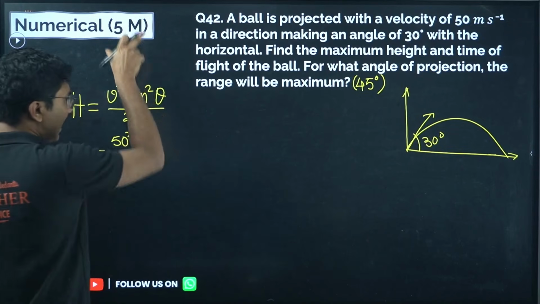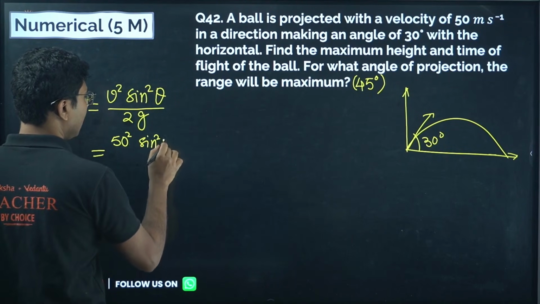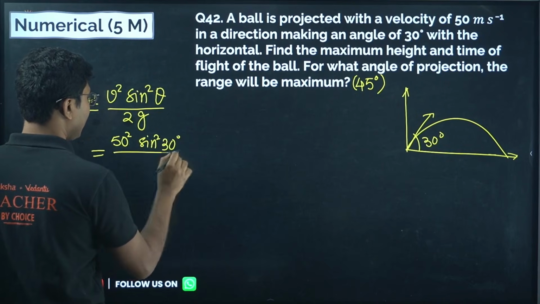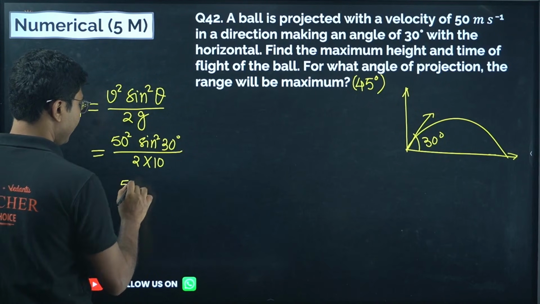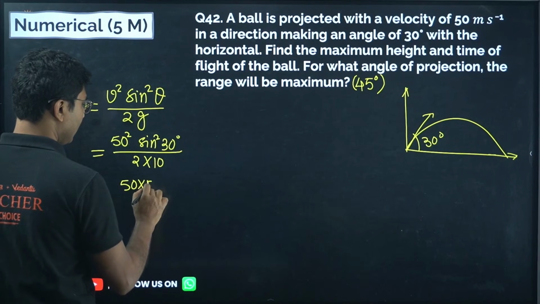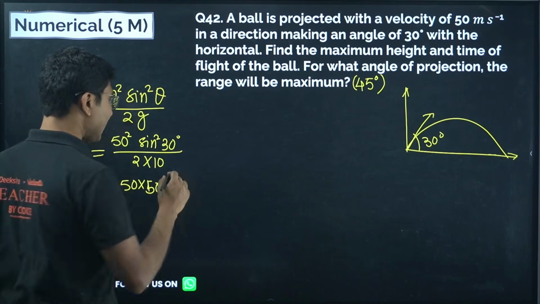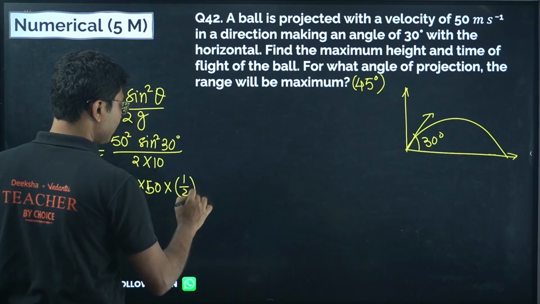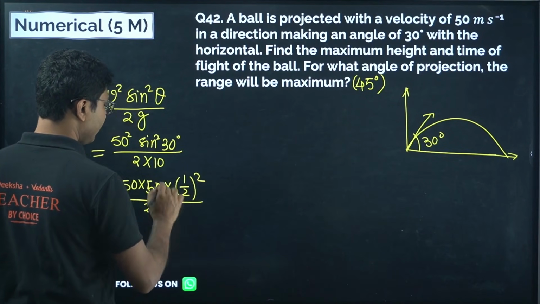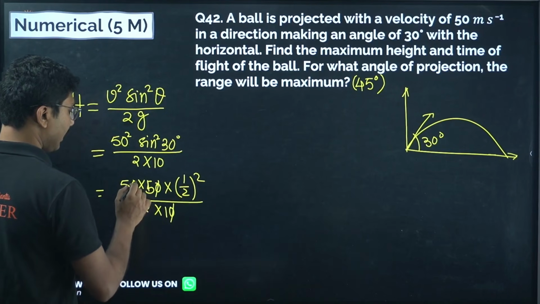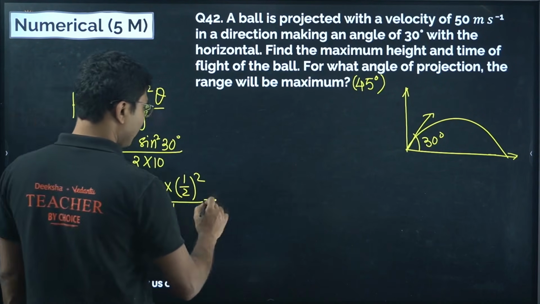You should write the given data once. Sine square 30 degrees divided by 2 into 10, g we are taking as 10. Sine 30 is half, so it will be half square divided by 2 into 10. The zeros cancel, and we can cancel this also. So we get 25 into 5, that is 125.